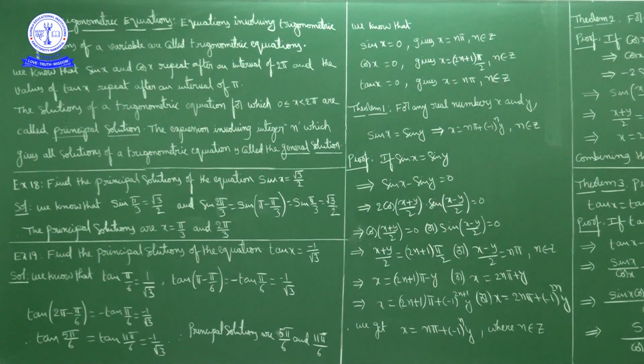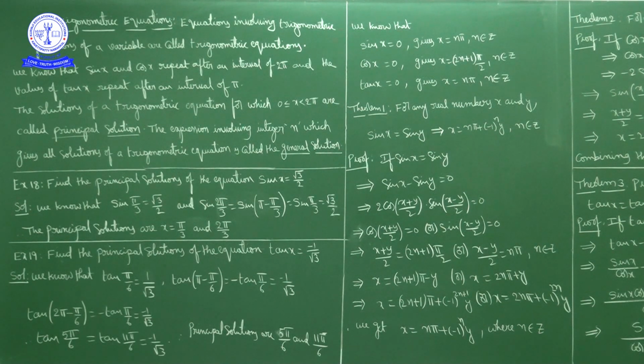Now what do we know? Already we know that sin x, cos x repeat after an interval of 2 pi. All trigonometric functions are called circular functions. After a certain interval the values repeat. For example, if I write sin x is equal to 1 by root 2, then x is equal to what?